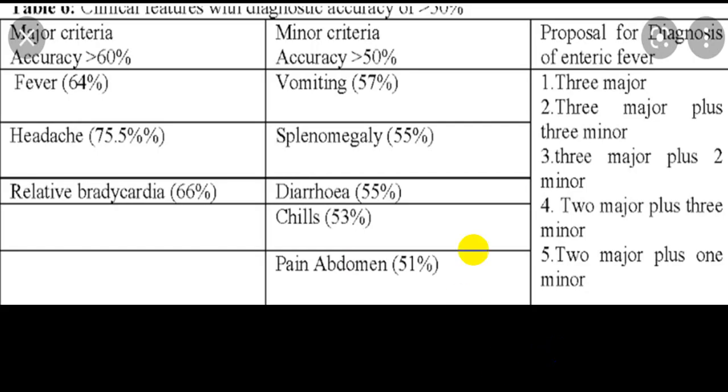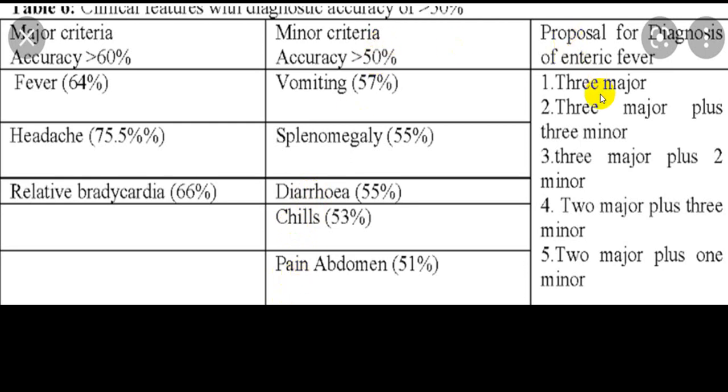Now usually there are some people who are utilizing these criteria, which we call major criteria and minor criteria. Major criteria are usually fever, headache and relative bradycardia. Almost, we say that there is 60% accuracy. And minor criteria like vomiting, splenomegaly, diarrhea, typical pattern of fever and pain in abdomen account for 50%.